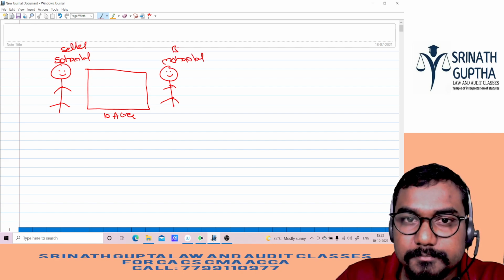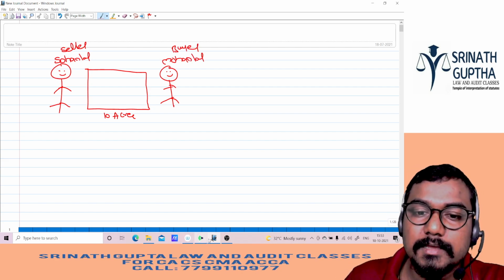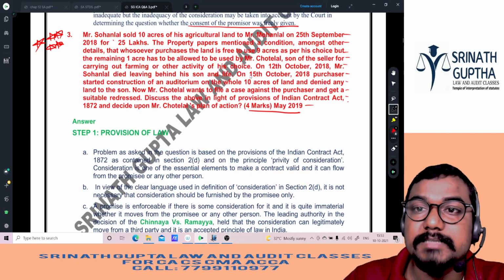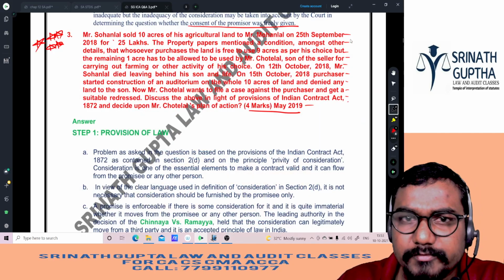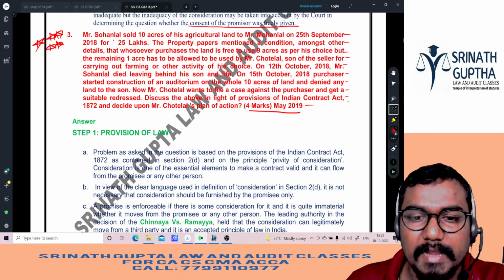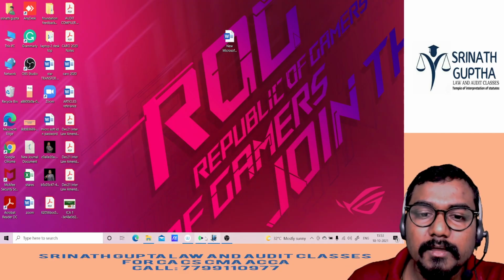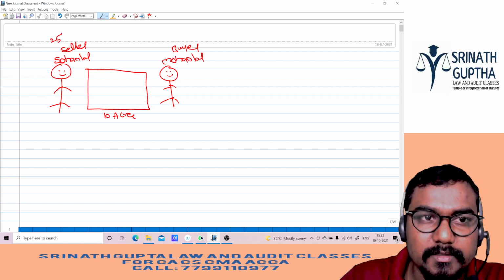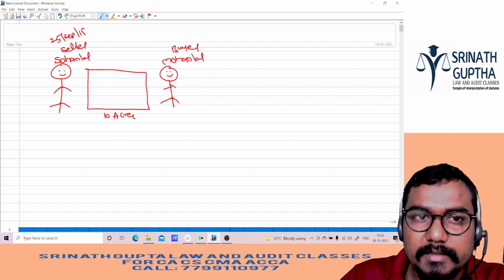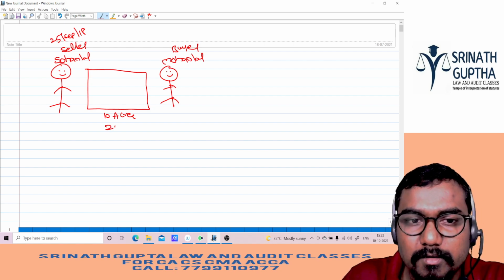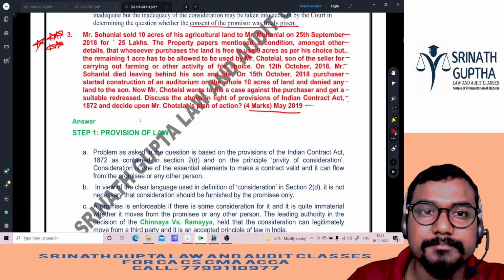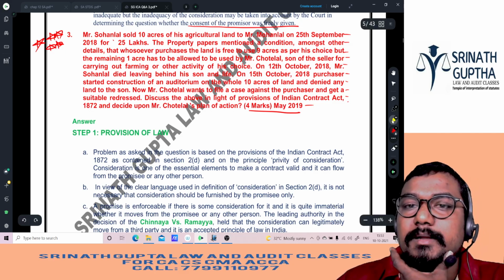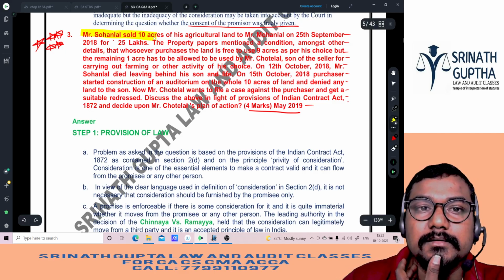He is the buyer. Mohanlal is the buyer. Selling how much land, beta? 10 acres of the land, on 25th September 2018 for 25 lakhs. Till now clear, happy. What is next, beta? We have reached up to here.